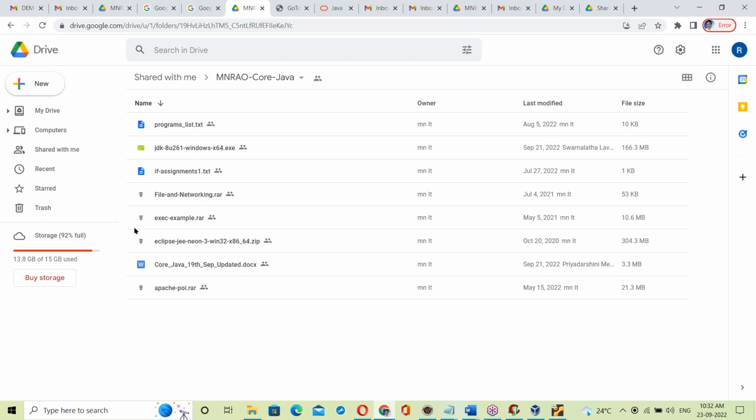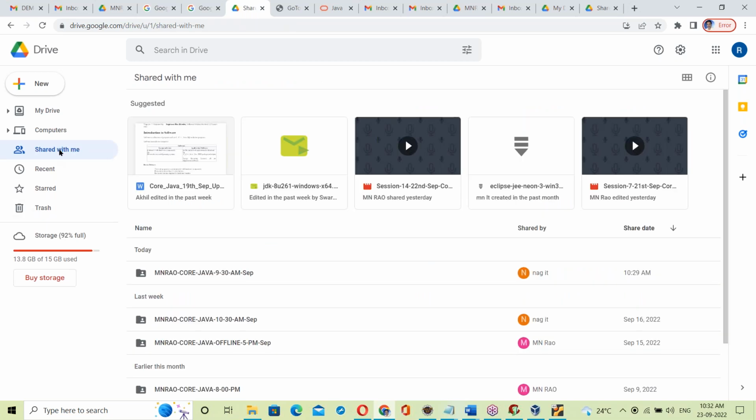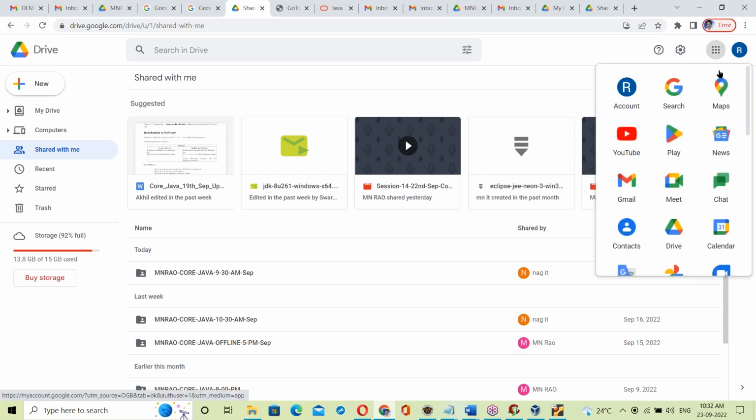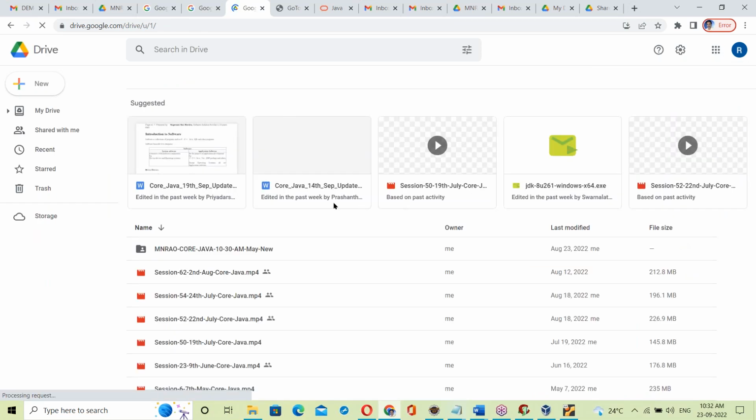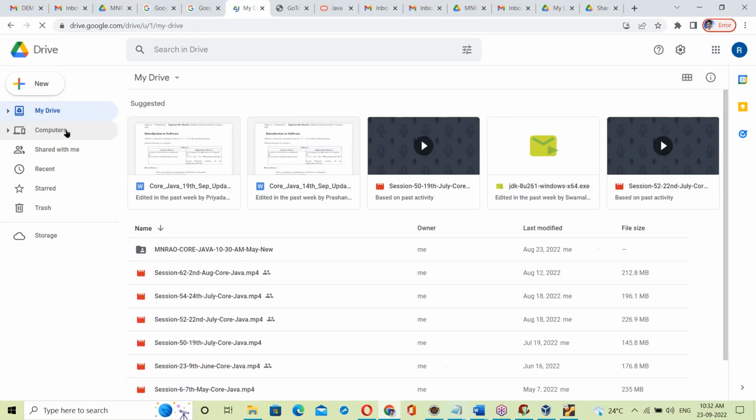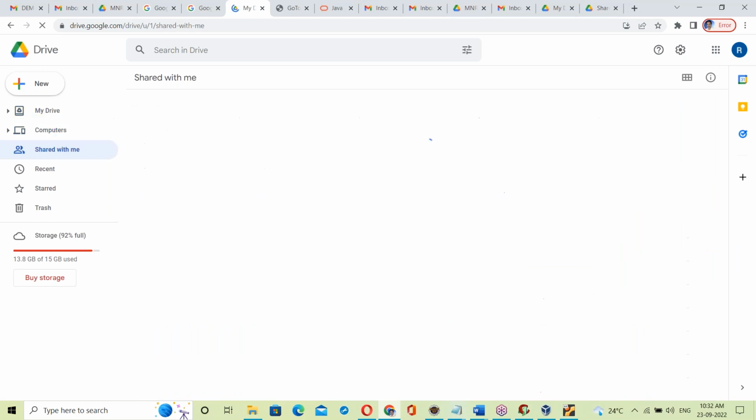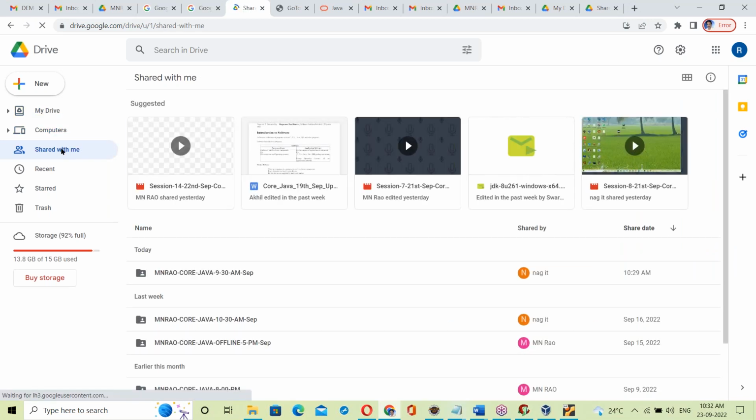Double click, open. Yes, shared with me. Log into your Gmail account. Go to Google Drive, then check shared with me. Open shared with me.